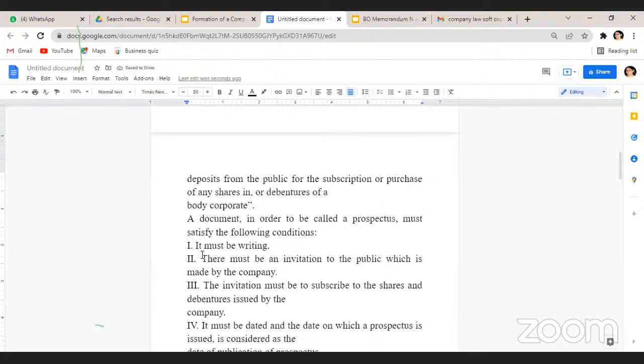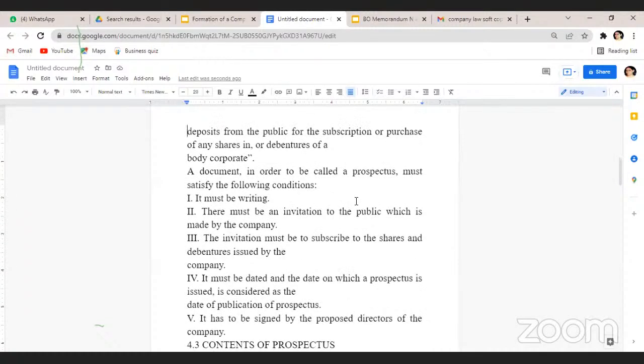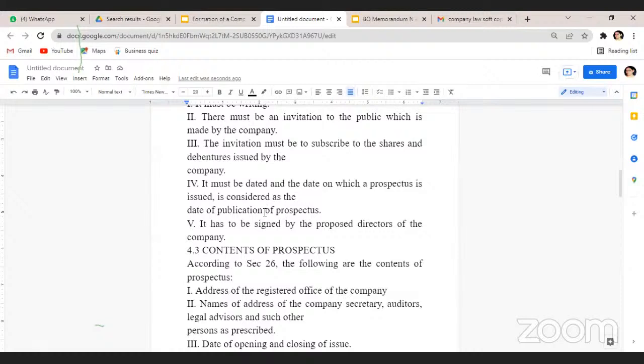Again, this prospectus is a document. To call it a document, it must be in writing, and there should be an invitation, and the invitation must be to subscribe to the company's shares or debentures only. This document should be dated, and the date on which the prospectus is issued is considered as the date of publication of the prospectus.